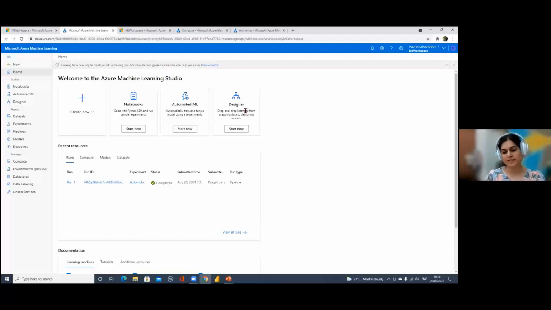So for example, as I said, when you create a machine learning algorithm, you train your data and then you test your data and then you evaluate your model. So these are different computations, and to get these computations done, you need to create a compute instance. So just consider it like a virtual machine, which you are going to create within your Azure machine learning resource, what we just created. So for that, on the left, there's something called compute.